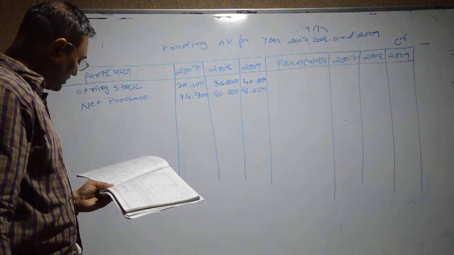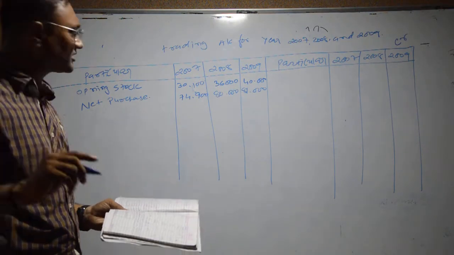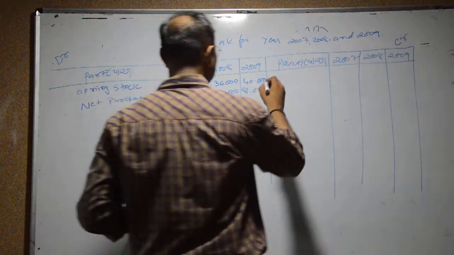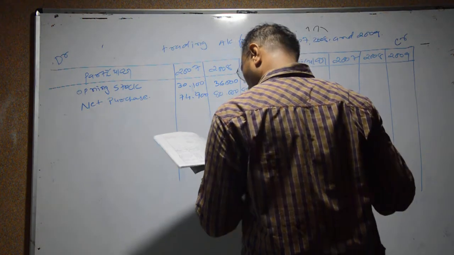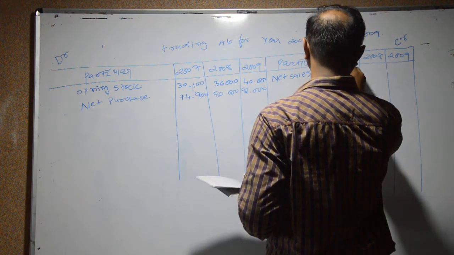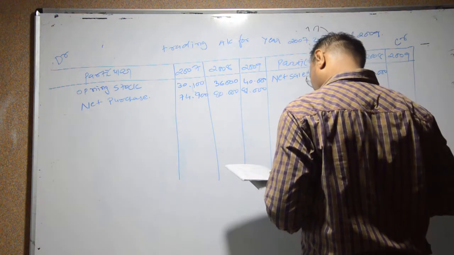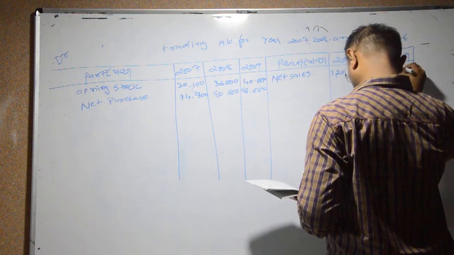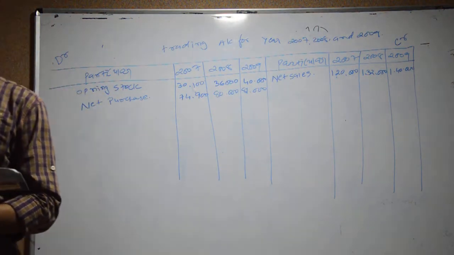Next, net sales. Sales will be considered at the credit side. So 120, 132, and last 140. Okay. Next, wages.